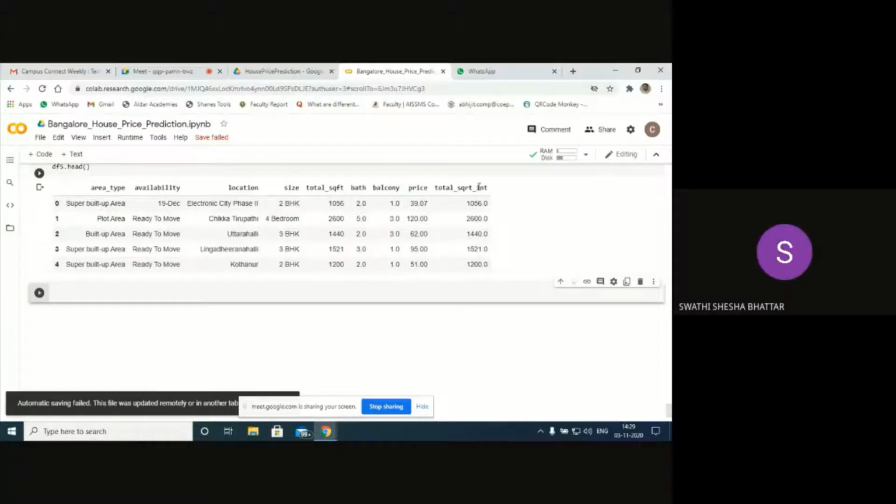Whatever the range values were there, let's say 660 to 700 square feet, all those have been converted. I've taken the mean of those values and converted it into floating point. That means this column is ready now. Understood? This column is ready for designing the machine learning model.